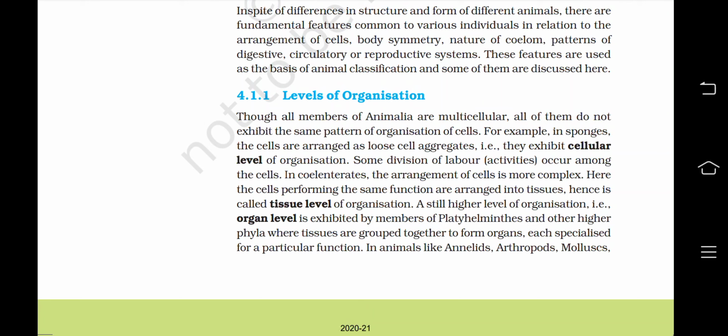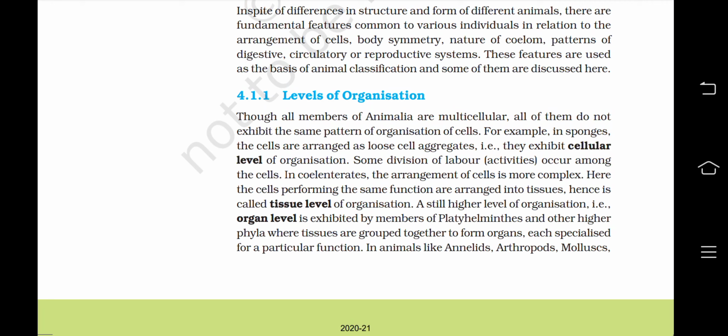In coelenterates, the arrangement of cells is more complex. Here, the cells performing the same function are arranged into tissues. Hence, it is called tissue level of organization. A still higher level of organization, that is organ level, is exhibited by members of platyhelminthes and other phyla, where tissues are grouped together to form organs, each specialized for a particular function.